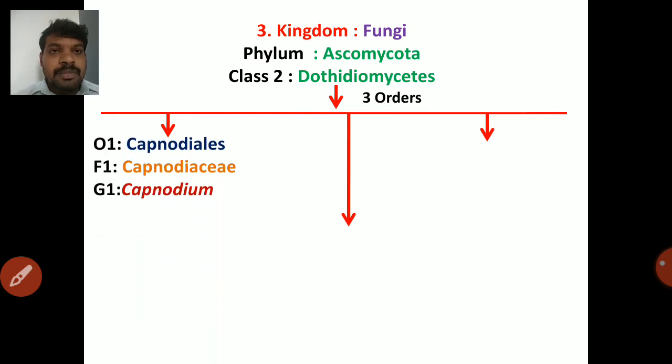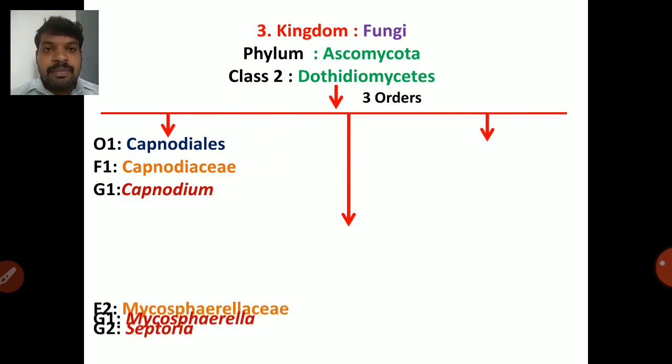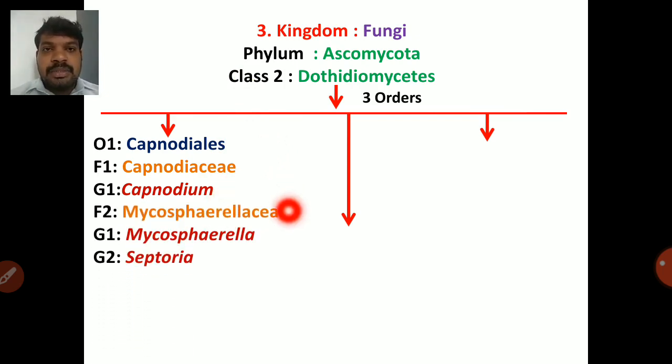So phylum Ascomycota, class 2 Dothideomycetes. There are 3 orders in it. First one is order 1 Capnodiales, family 1 Capnodiaceae, genus 1 Capnodium. Then family 2 is Mycosphaerellaceae, genus 1 Mycosphaerella, genus 2 Septoria. Mycosphaerella will produce leaf spot fungi. It will produce banana Sigatoka leaf spot.